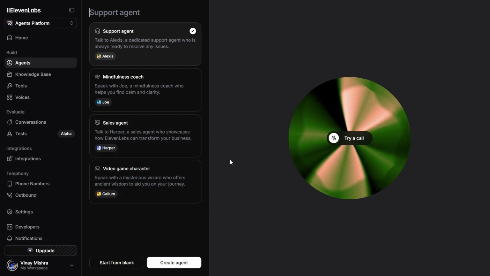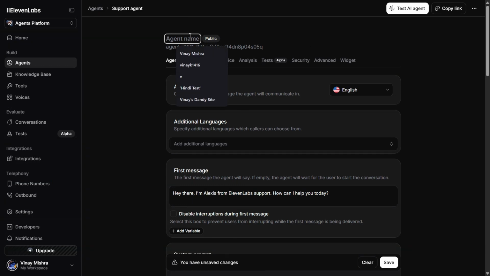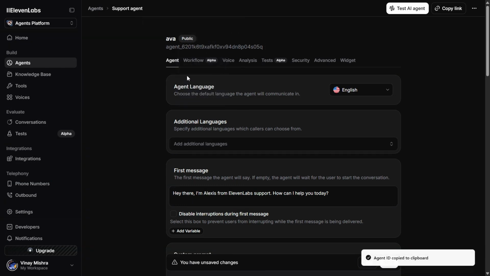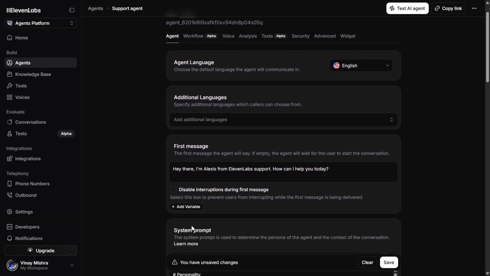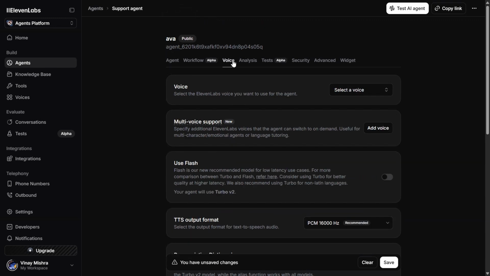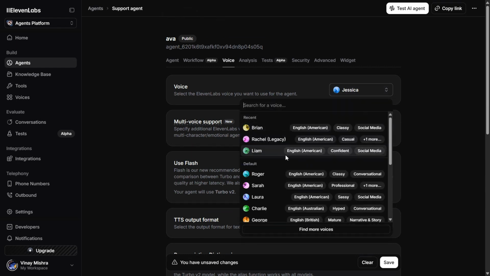Now let's create our own AI. Click Create Agent, give it a name. I'll call mine Ava the Assistant. In the personality section, I'll describe her as a friendly and knowledgeable AI travel guide who speaks warmly and helps people plan their holidays. Then I'll pick a voice from ElevenLabs library. The best part is you can adjust tone, clarity, and style to make it sound exactly how you want.